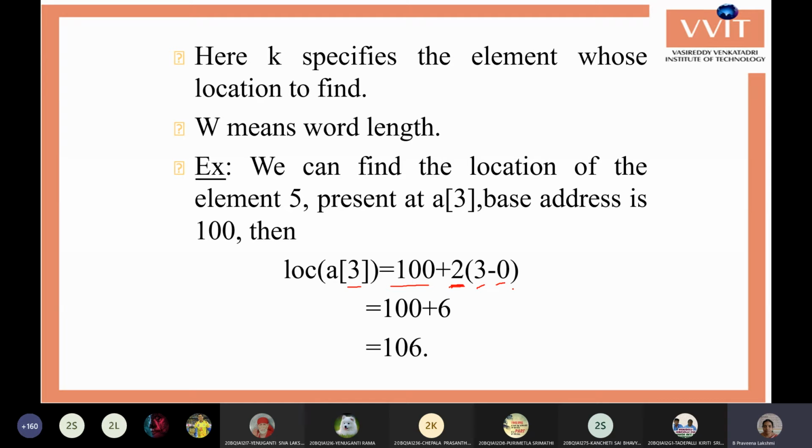So 3 minus 0, the lower bound is 0. 100 plus 2 into 3 is 6, so 106. So the fourth value of the array is at 106. Like this we can calculate the address of a value in an array.